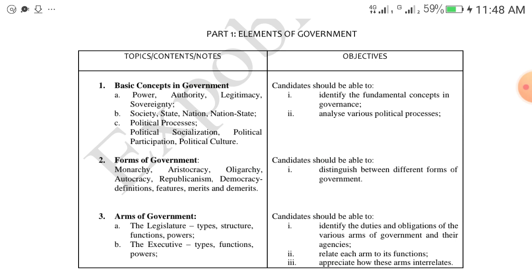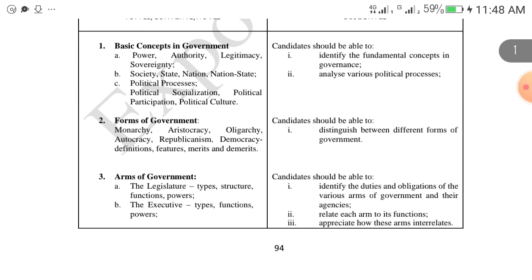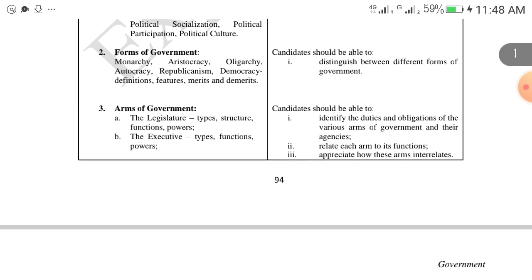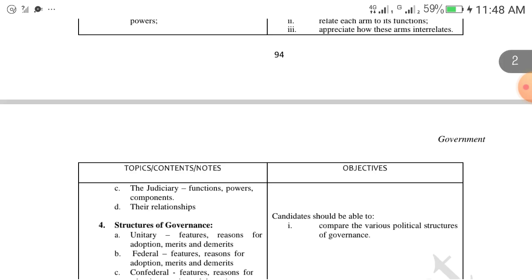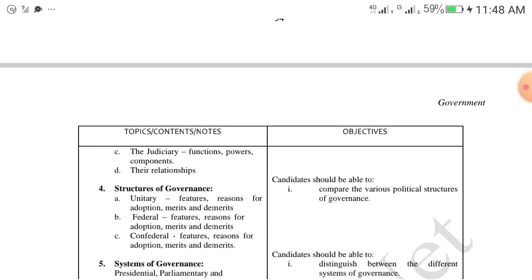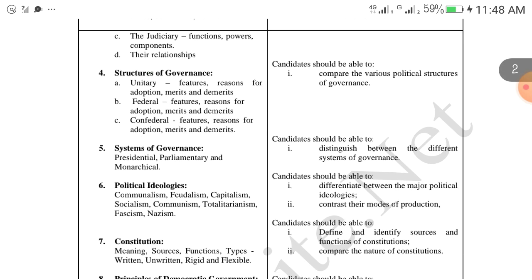Number one, basic concepts in government, which has to do with power, authority, legitimacy, sovereignty, society, state, nation, nation-state, political process. Then, two, forms of government. It's a topic that you should study. Arms of government, which has to do with legislature, the executive, the judiciary, and the relationship of